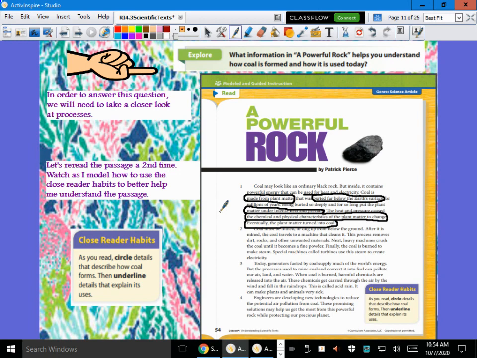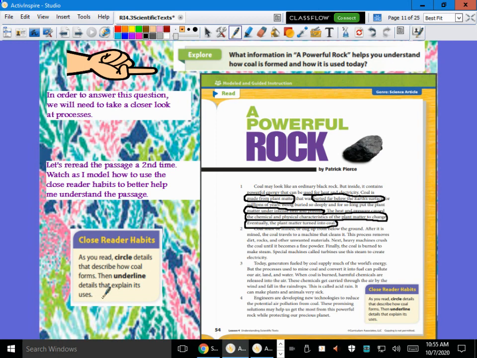All right, let's see if we can find some more uses then. You ready? Let's go to paragraph 2. Coal must be mined or dug up from below the ground. After it is mined, the coal travels to a machine that cleans it up. This process removes the dirt, rocks, and other unwanted materials. Next, heavy machines crush the coal until it becomes a fine powder. Finally, the coal is burned to make steam. Special machines called turbines use this steam to create electricity.